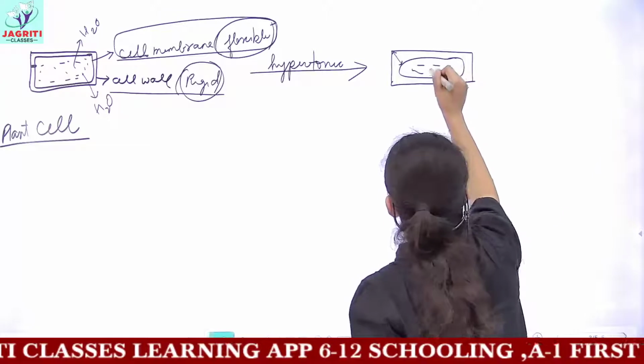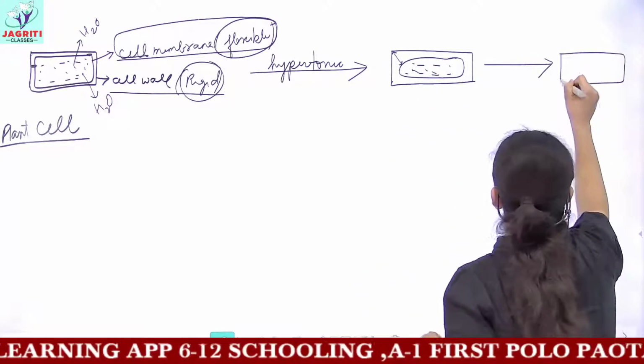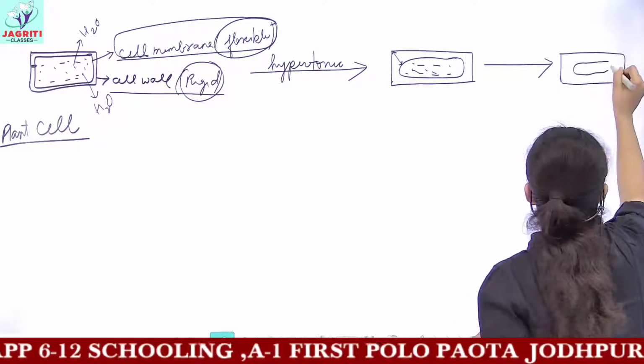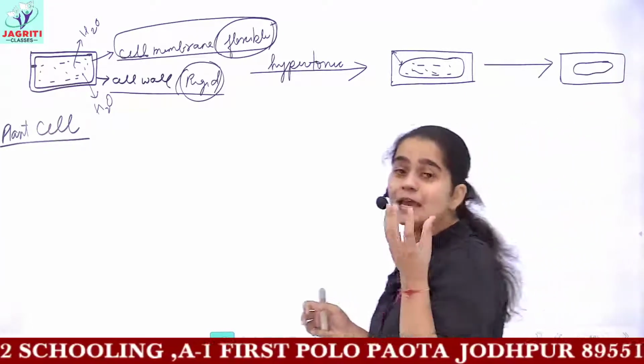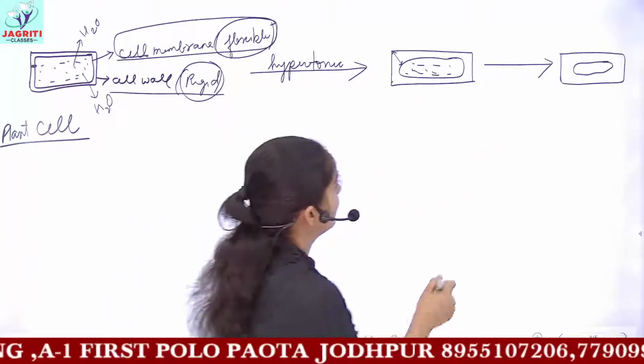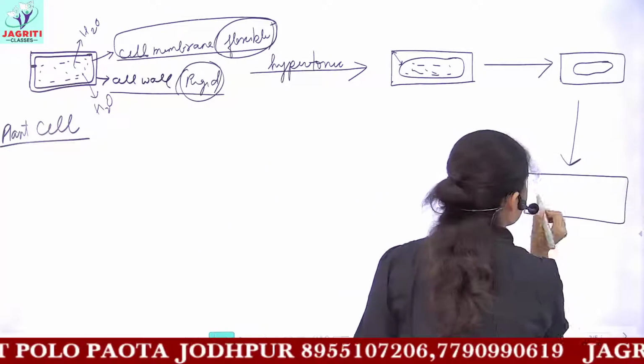Now again, when this cell loses water further, what would be observed is that this cell membrane would shrink more. It would get shortened in size to a higher amount. And next is what a fully plasmolysed cell looks like.